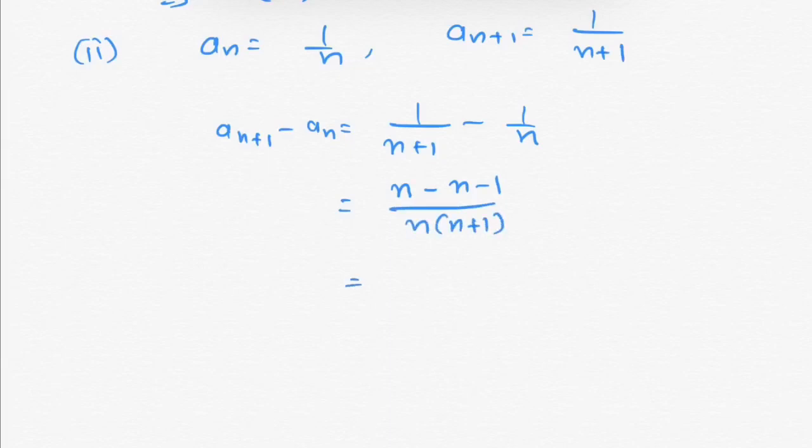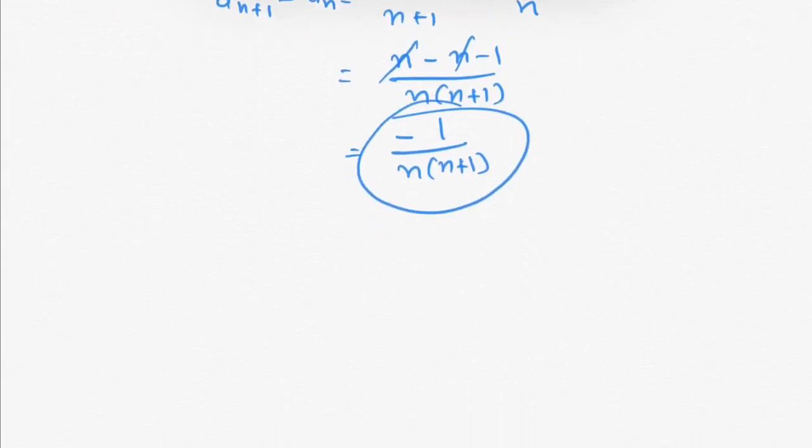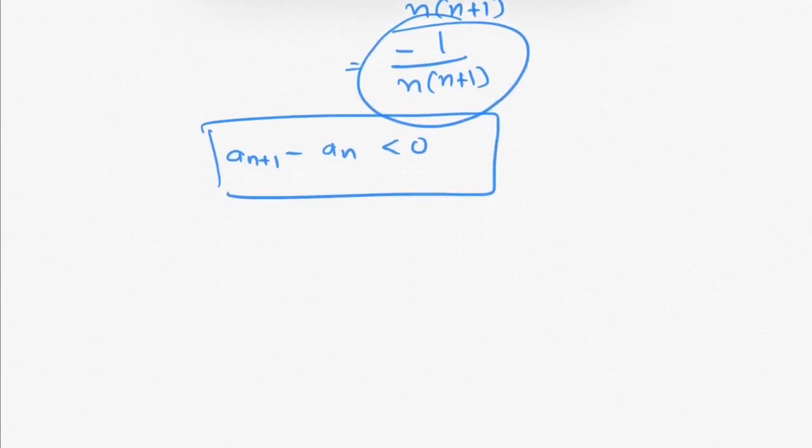In the numerator n minus n cancels out and we are left with minus 1 over n into (n plus 1). This is negative, so an plus 1 minus an will be negative. Hence the sequence an is monotonic decreasing.